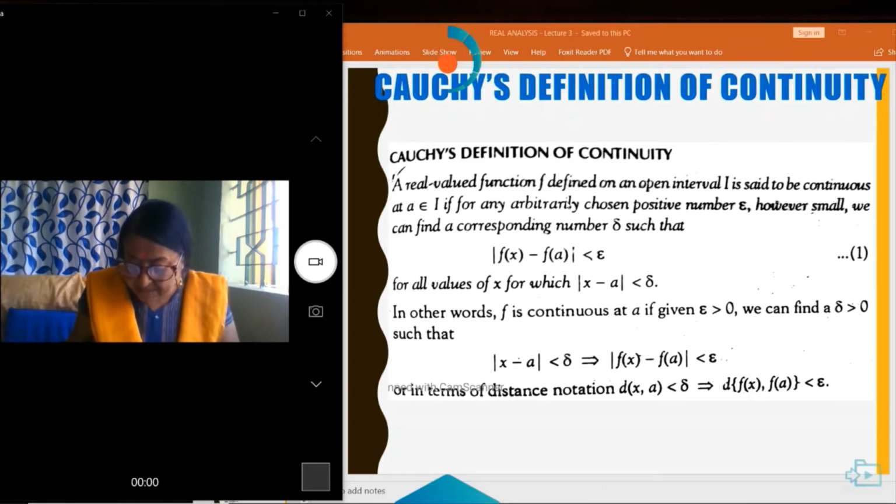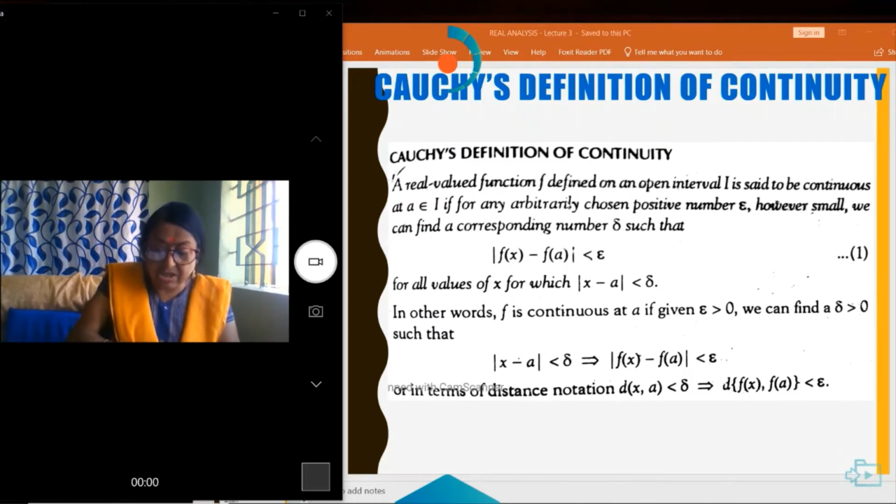It means, in terms of distance, that the distance d(x, a) is less than delta means that the distance between f(x) and f(a) is less than epsilon.